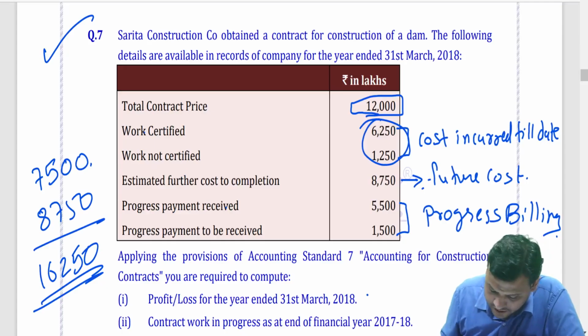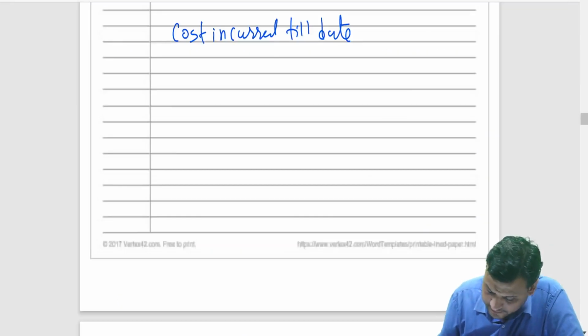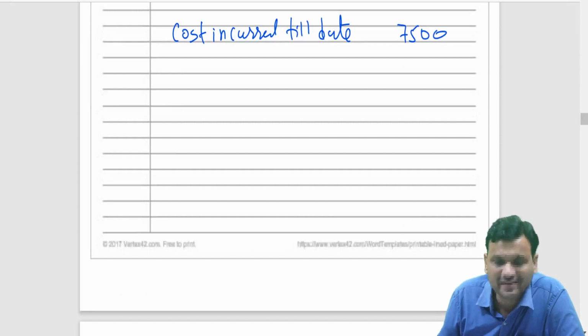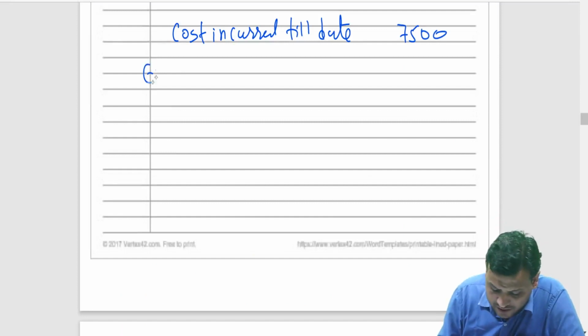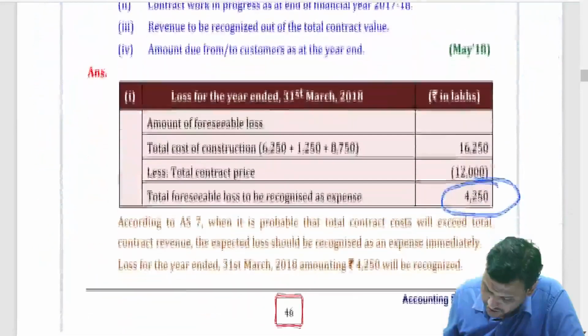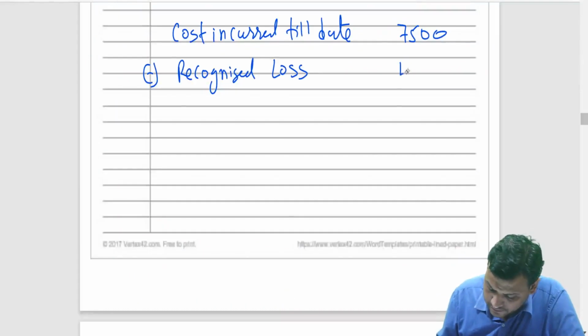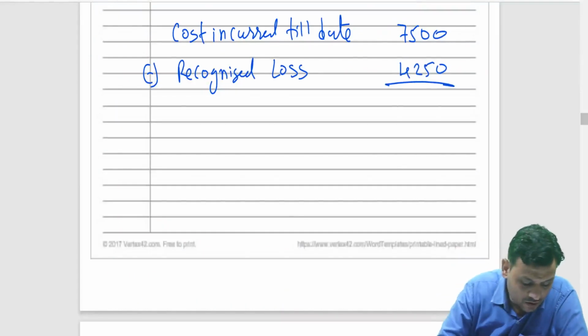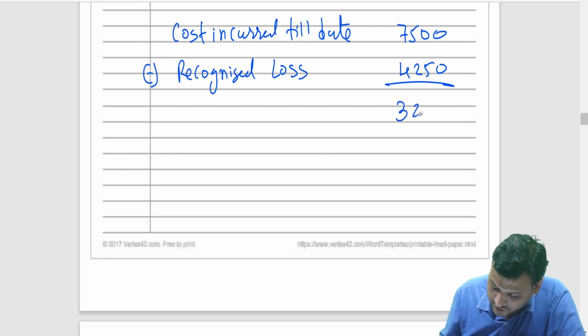See, my dear students, that is 7,500 plus recognized profit or minus recognized loss. Of course, recognized loss. How much loss did you recognize? 4,250. So, we have 7,500 minus 4,250, which is 3,250.